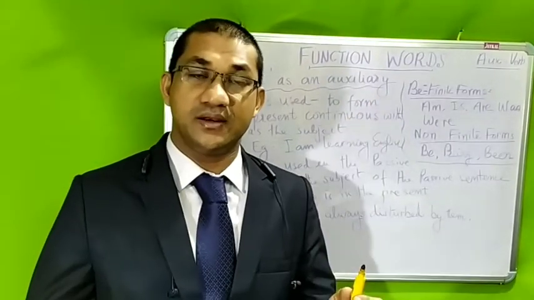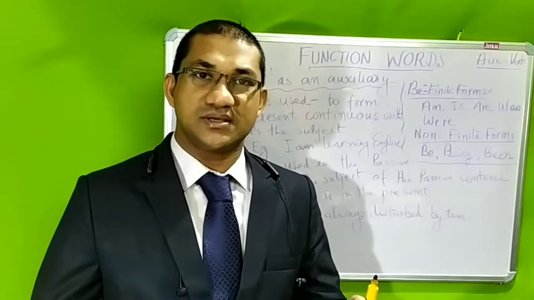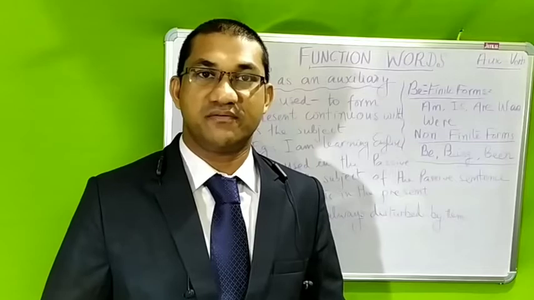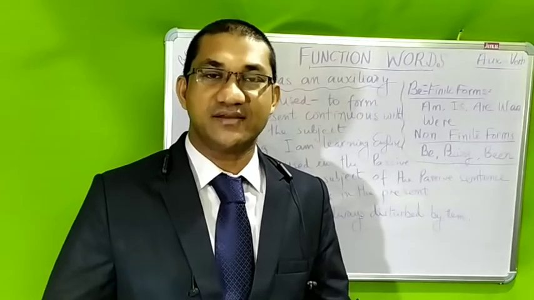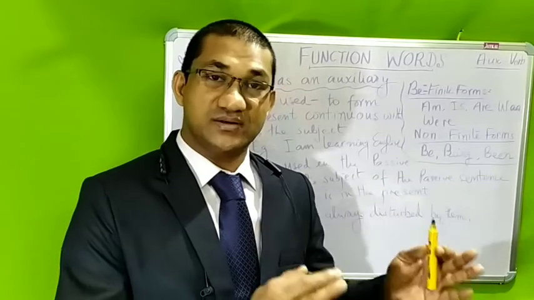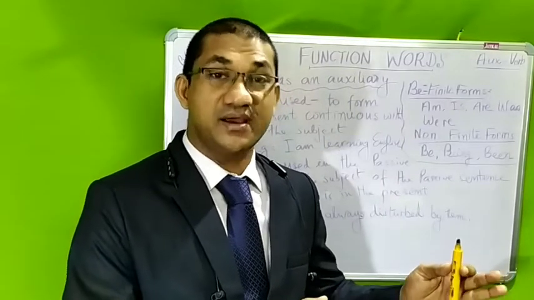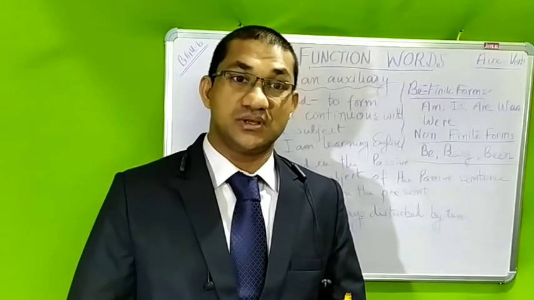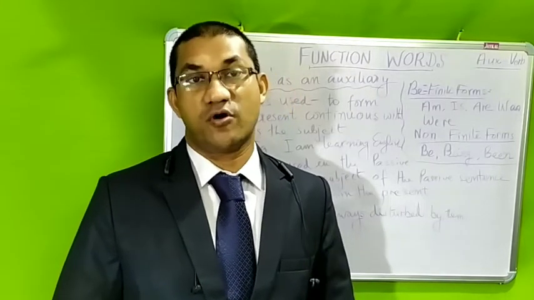When we learn be as an auxiliary verb, we have to understand the first fact that be has, on one side, many finite forms, and on the other side, some non-finite forms.